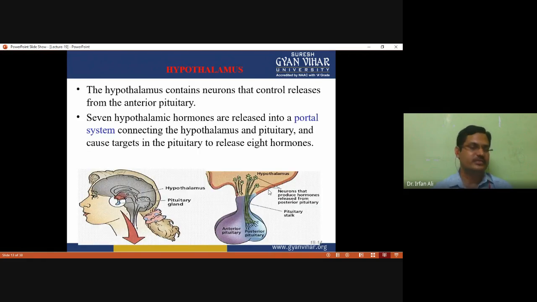So the first gland which we have to discuss today is the hypothalamus. The hypothalamus cannot directly release hormones. It contains neurons that control the release of anterior pituitary secretion, and seven hypothalamic hormones are released into the portal system connecting the hypothalamus and pituitary and control the release of eight hormones.